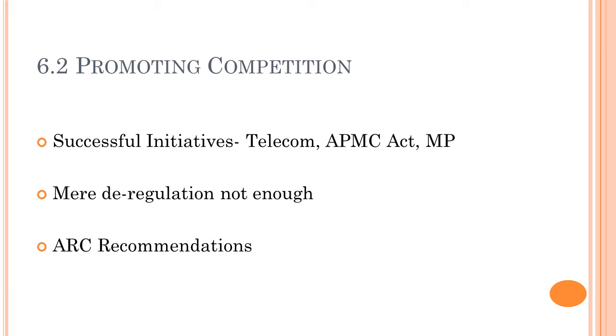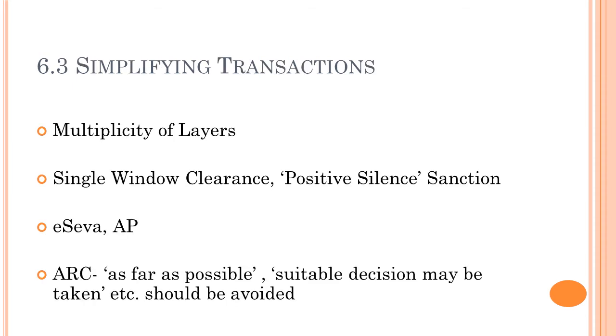Now what is the ARC recommendation? ARC is saying that every government department should identify areas where monopoly can be eliminated and where competition can be introduced. They have given too many recommendations. I have summarized it for you, and that is it. You don't need to do a PhD on this, right? So this is 6.2, promoting competition.